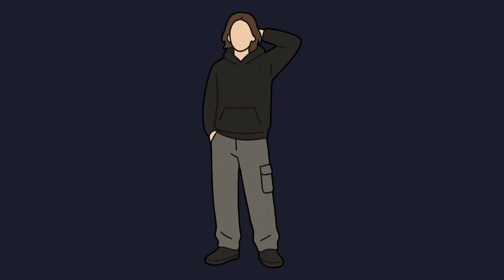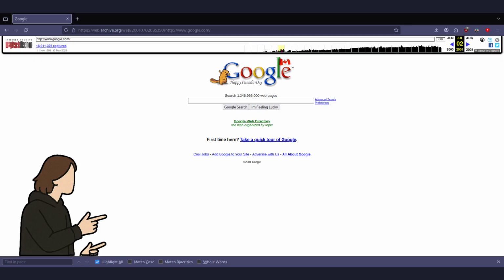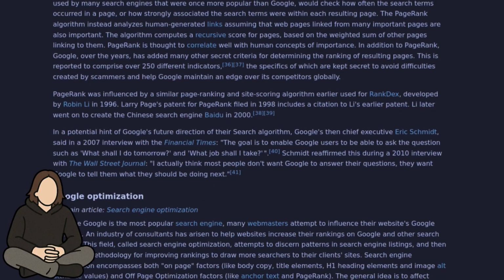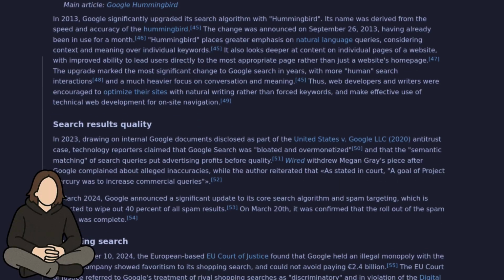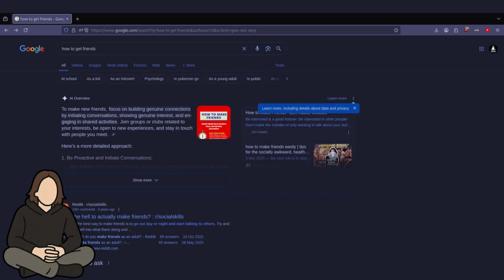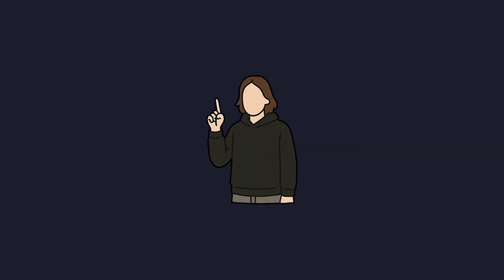Back in the early 2000s, Google dominated the search engine industry by using simple yet reliable algorithms to rank pages based on relevance. But over time, Google got bloated with AI, ads, and tracking, slowing it down. So I thought, what if I built a search engine that does just one thing well, finding the most relevant results fast?